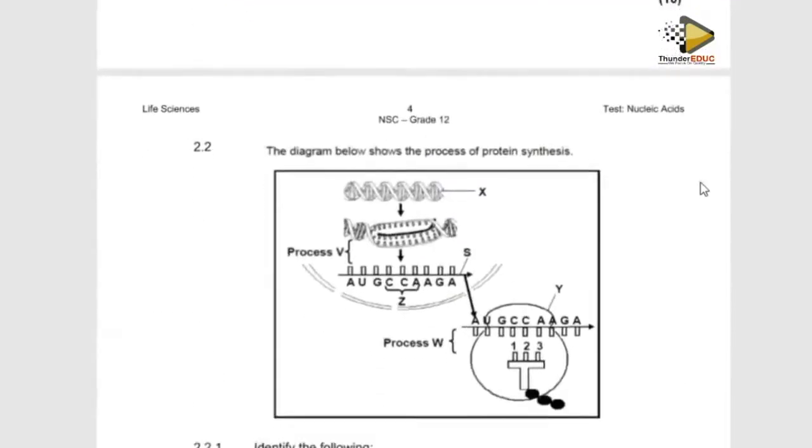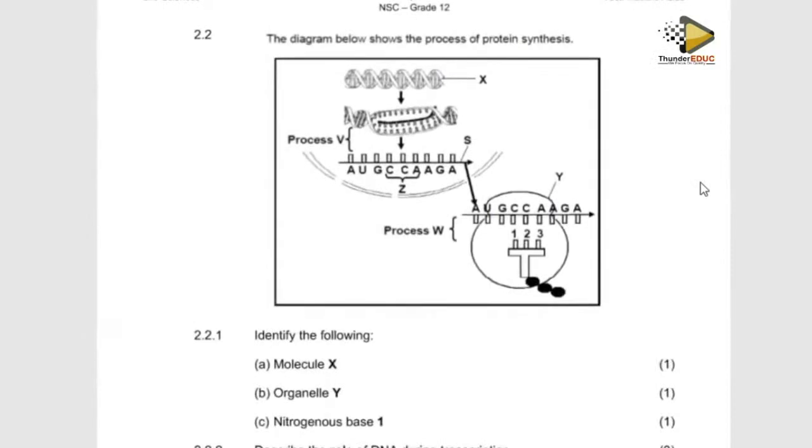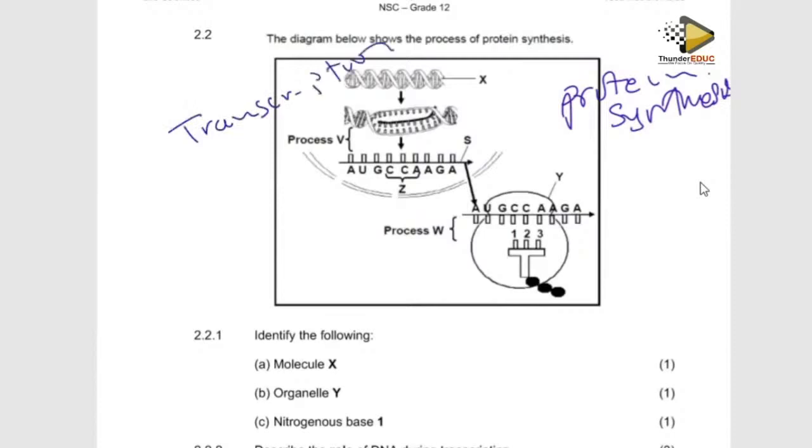And then lastly, on the DNA molecule, this is a diagram which shows protein synthesis. They're saying the diagram below shows the protein synthesis. Whatever happens in the nucleus, that is transcription. Then the nuclear membrane, and what happens outside the nucleus, in the cytoplasm, is translation. So you have to know this.